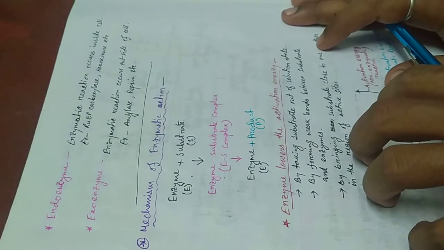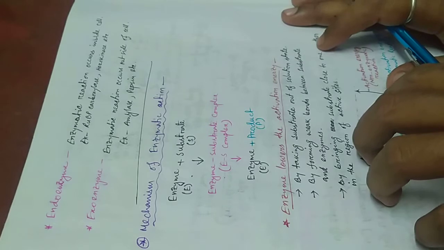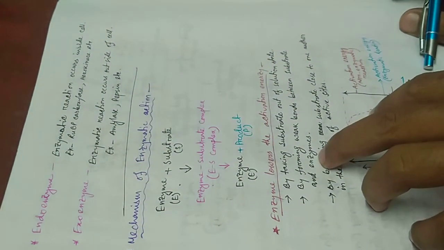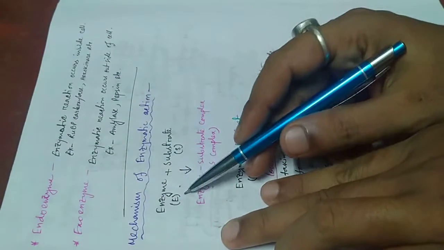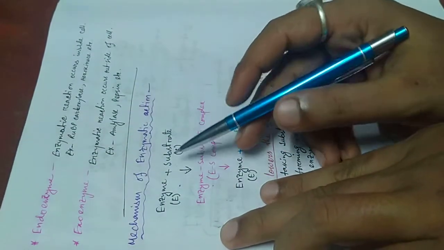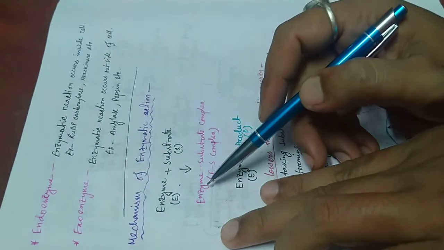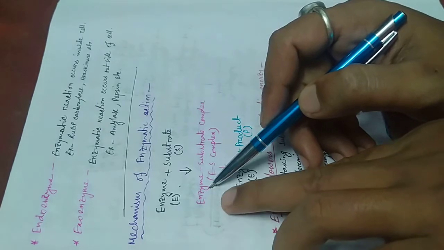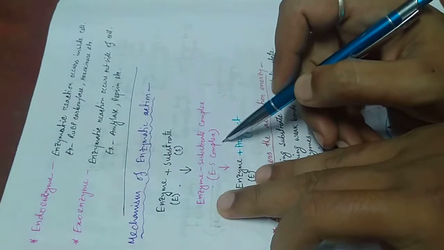Then the mechanism of enzymatic reaction, or enzymatic action. How does the enzyme act on the substrate? At first, the enzyme is attached to the substrate to form a complex, which is called the enzyme-substrate complex or ES complex.